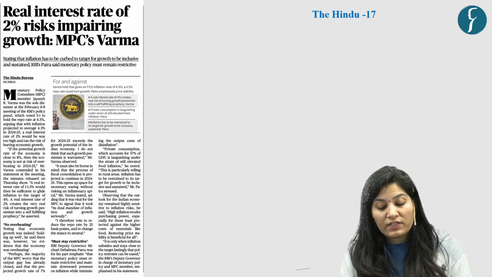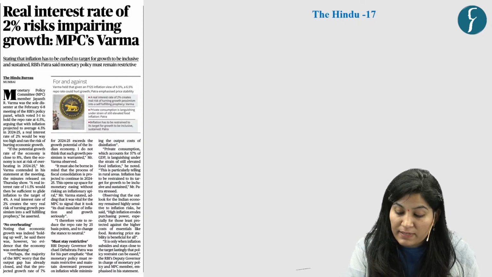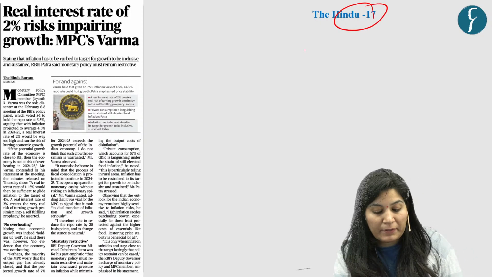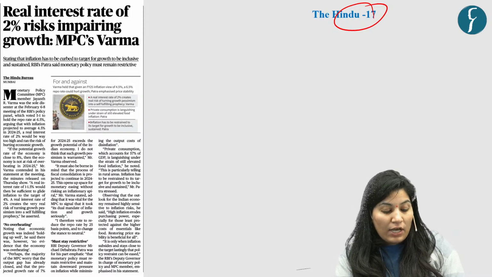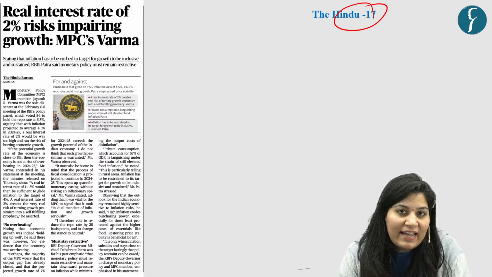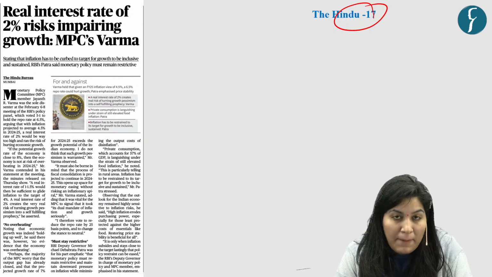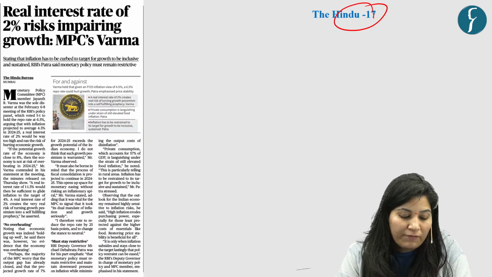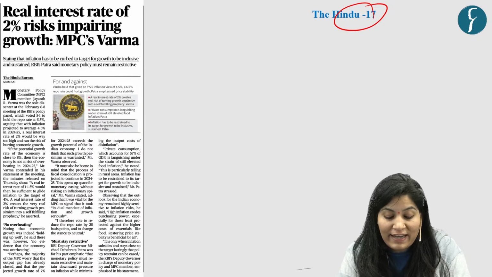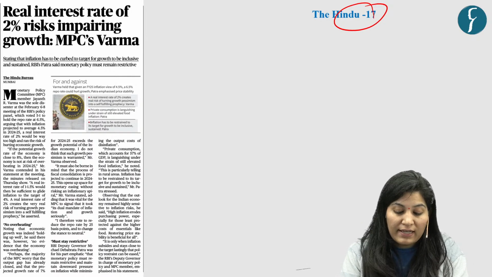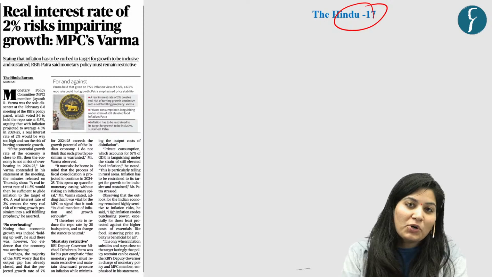which is based on this news article which appeared on page number 17 in the Hindu newspaper. Context is that the Monetary Policy Committee highlighted that a high real interest rate may hamper economic growth in India. So first you need to know what a real interest rate is.